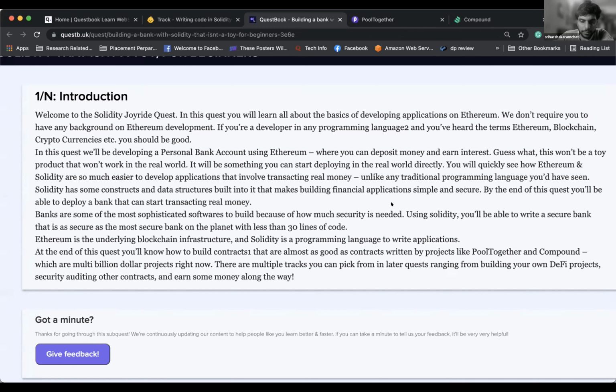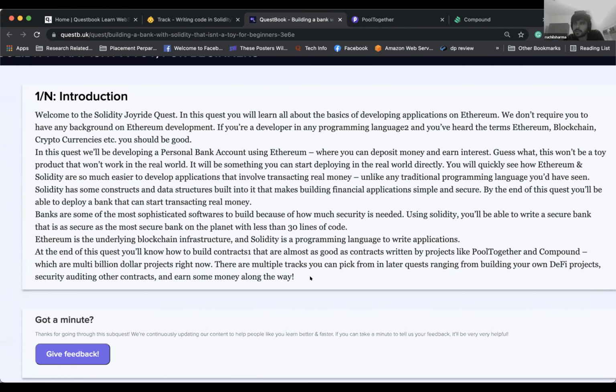So at the end of this quest, we'll be able to write contracts like PoolTogether or Compound. Yeah, we're actually going to write something that's as good as Compound. There are multiple tracks you can pick from in later quests, ranging from building your own DeFi, decentralized finance projects, to security auditing other contracts, and earning some money along the way.